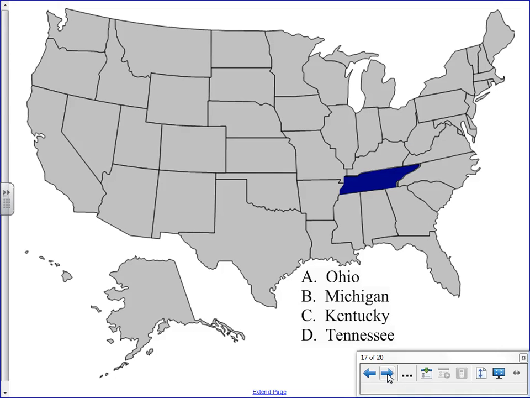Our second to last state, which state is this? Is this Ohio, Michigan, Kentucky, or Tennessee? And the correct answer is D, Tennessee. And which one of these four cities is the state capital of Tennessee? Is it Charleston, Springfield, Nashville, or Columbus? And the answer to that question is C, Nashville.